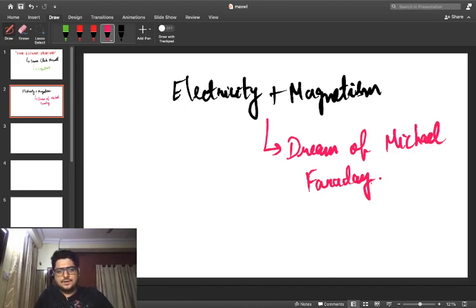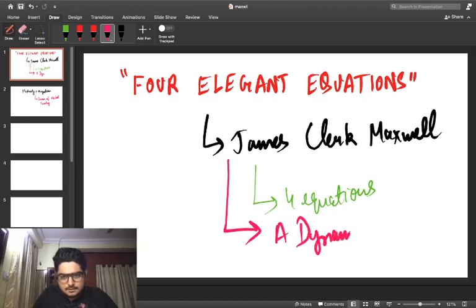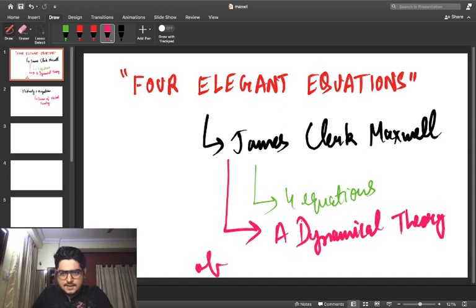So it was a dream come true moment when, at the University of Cambridge, James Clerk Maxwell formulated those four equations in one of the famous journals of physics, named A Dynamical Theory of the Electromagnetic Field.